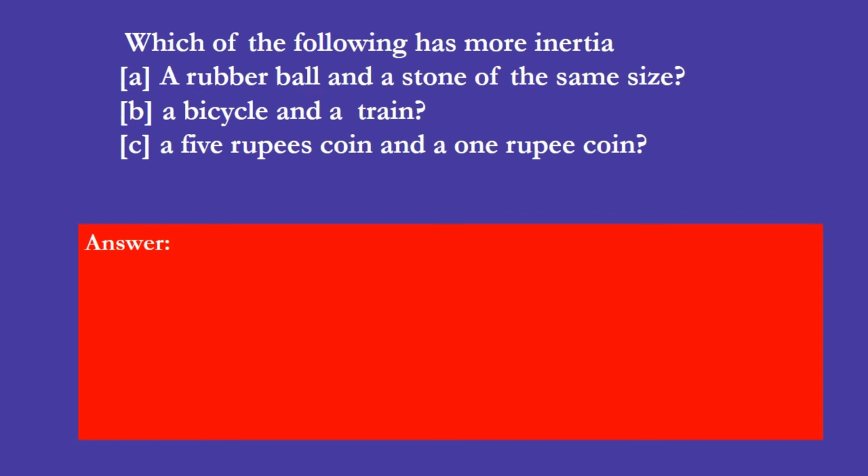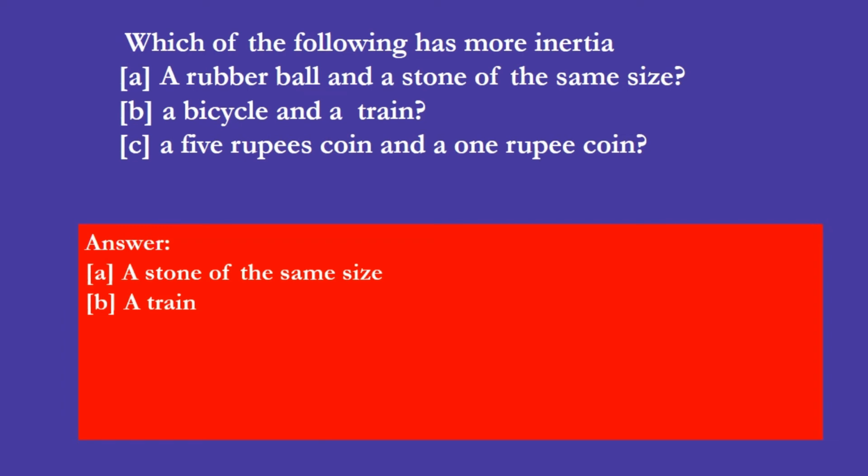To find that out, we know the relation between mass and inertia. Objects which have more mass have more inertia. So, the answer to the first question is that the stone of the same size has more inertia than a rubber ball because the stone has more mass than a rubber ball.